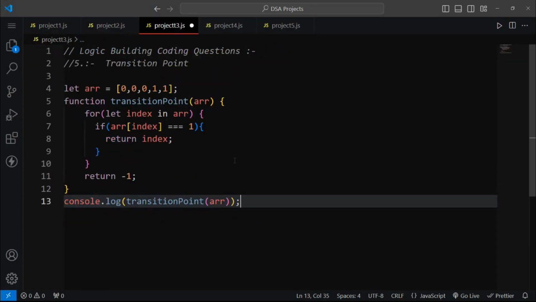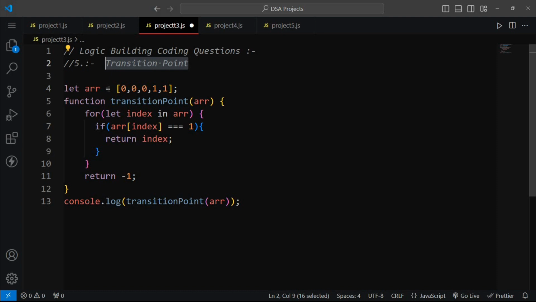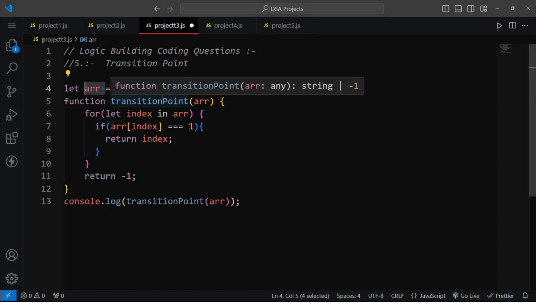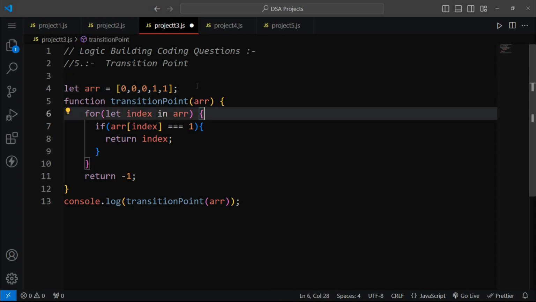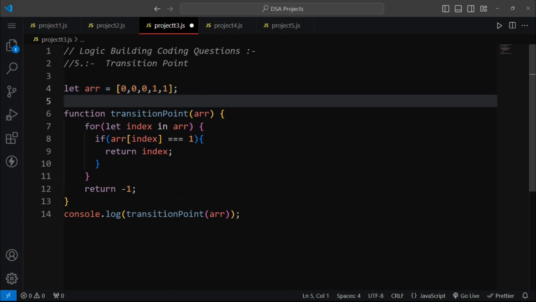The next problem is a logic building coding question which is transition point. Here we set our array. In this array there are 5 elements, 0 0 0 and 1 1. So in line number 6 we are just defining our function. The name of the function is transitionPoint, and in this function we pass a parameter named arr, which simply means array.